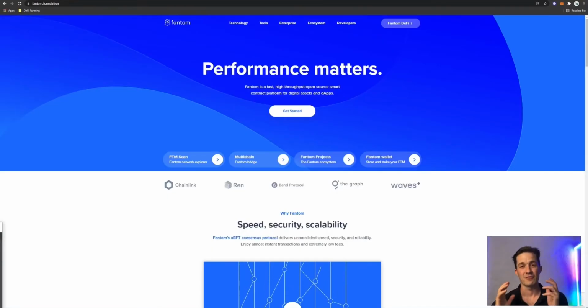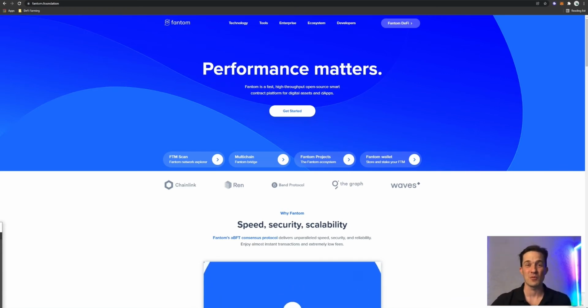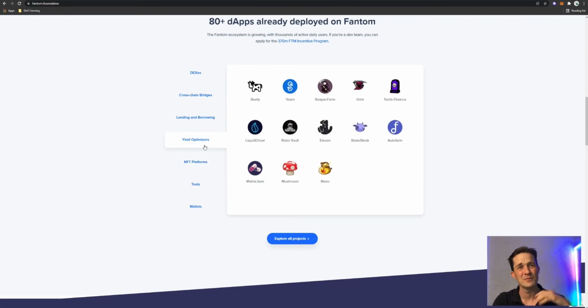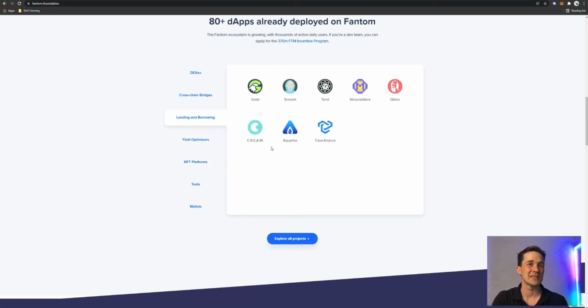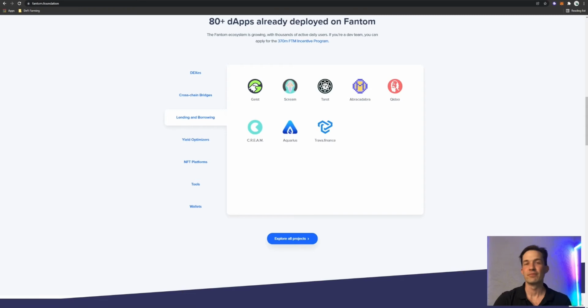There's a bunch of reasons to jump into Fantom right now. Apart from SpiritSwap's great farming and bonding, you've got a bunch of other dexes that are opening up on the network. You've also got things like NFT platforms, yield platforms, lending and borrowing with Abracadabra, for instance. You've also got cool games like Rarity.game, which is a loot style dungeon crawler on the Fantom Network exclusively. So it's time to jump on if you haven't already.